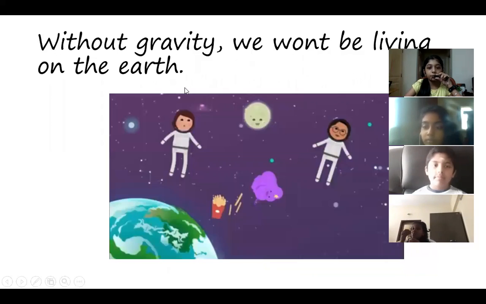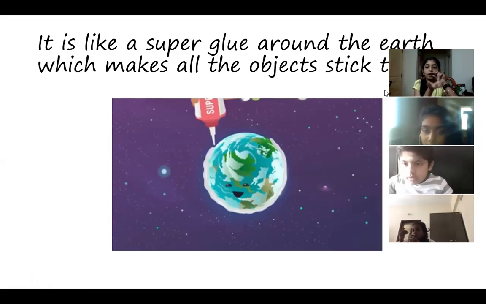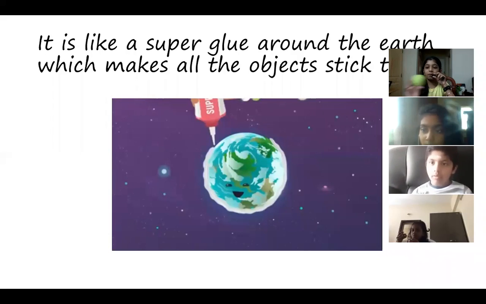Okay. So the next is, without gravity, we won't be living on this earth. Yes, right? Without gravity, we won't be on this earth. We'll be floating here and there. It is like a super glue around the earth, which makes all the objects stick to it. Just take this ball as an example. If you put super glue around this ball, every object will stick to it, right? Like a pencil will stick to it, every object will stick to it. So it is like a super glue around the earth, which makes all the objects stick to it. Okay.